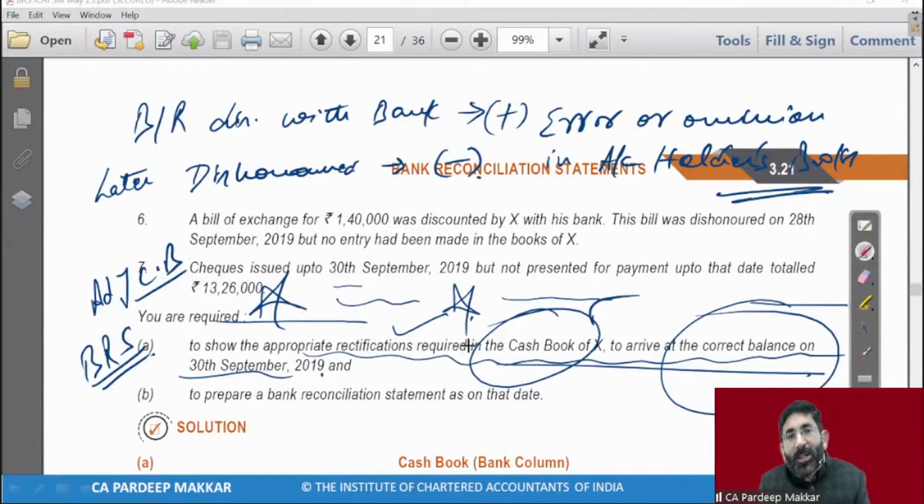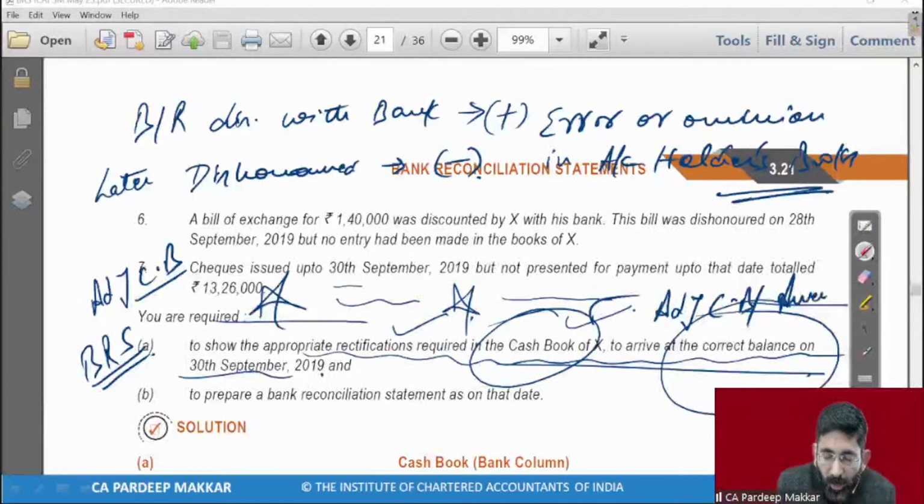हमारी कैश बुक ठीक कर दो। अगर वो कहेगा कैश बुक ठीक करो तो हम ऐसा करेंगे जो मैंने अभी करा। अगर वो नहीं कहता ये करने को तो फिर हम सीधा BRS में डालते हैं, छुट्टी। If he has demanded, you have given a specific demand, you will have to rectify the cash book, or you have to prepare adjusted cash book, or you have to prepare amended cash book. कुछ भी लिख सकता है, he may write anything. So adjusted cash book, amended cash book, or rectify the cash book.